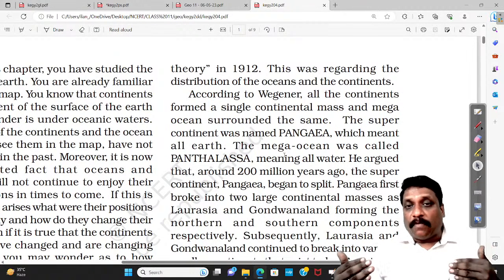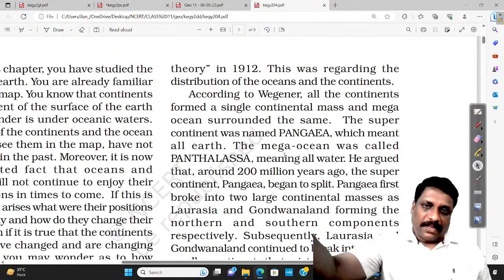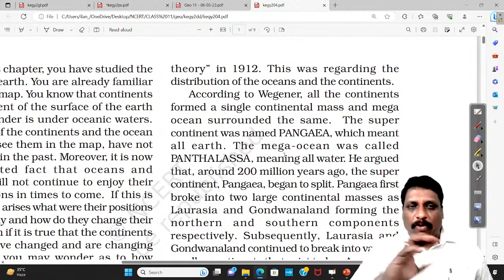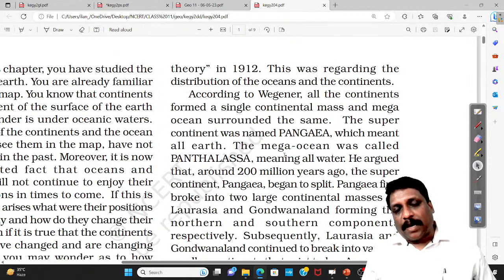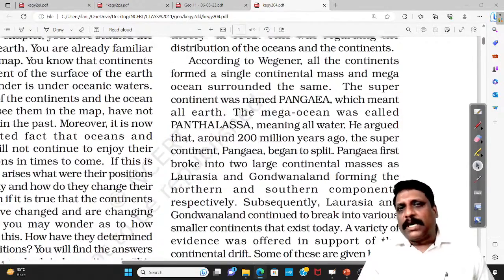Alfred Wegener was one of the first scholars who said that the land where we stand itself is drifting. He says that the continent is drifting. Before that, we never had an idea, right? The complete perception in geography has changed after the continental drift theory. Right, my dear friends. What is continental drift theory?